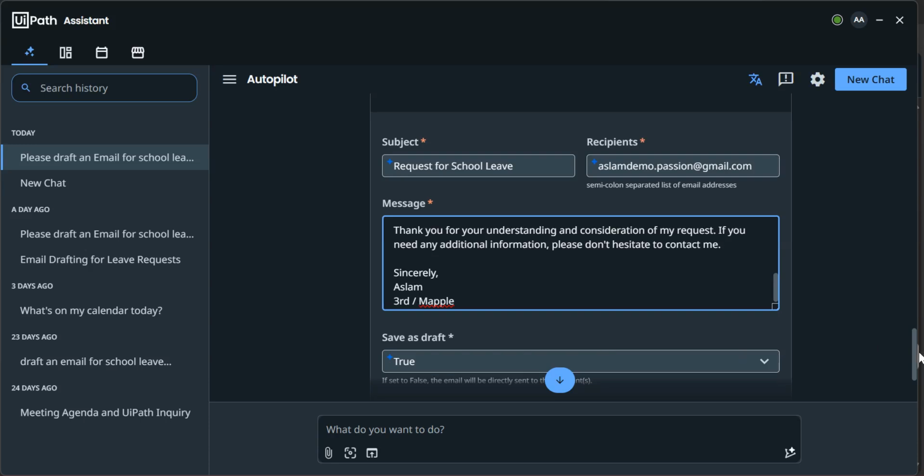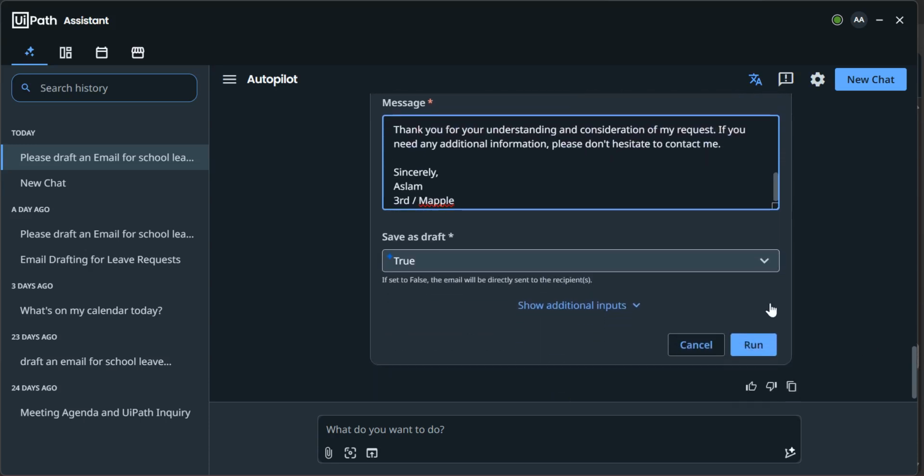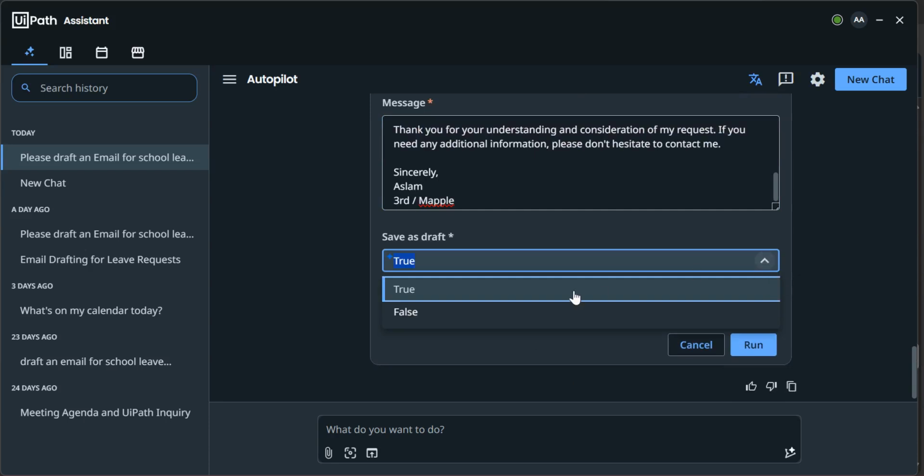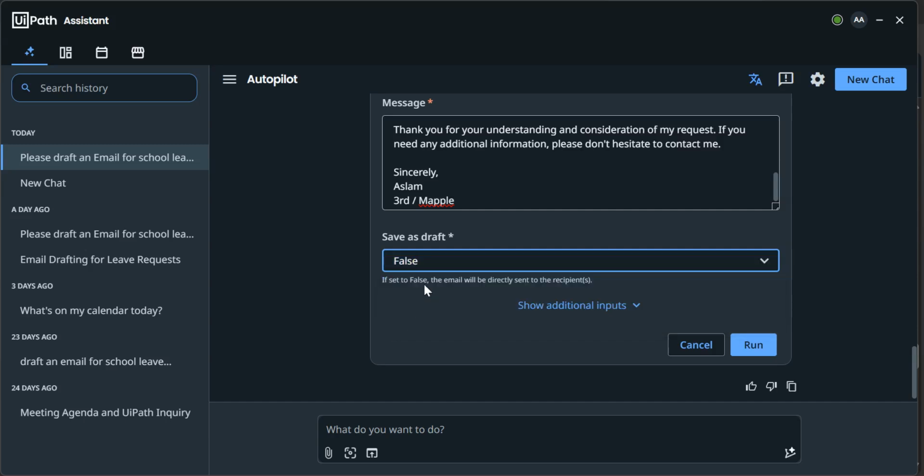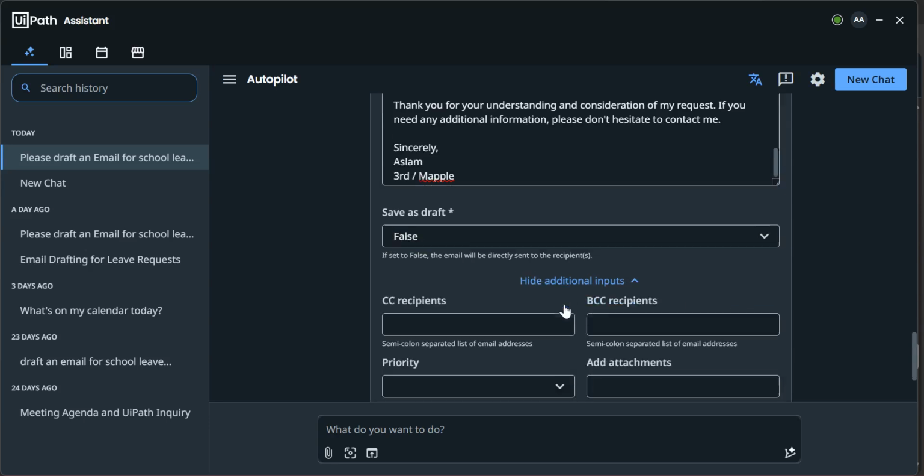Okay, if you see at the bottom, it is asking about save as draft. Here it provides two options, true or false. So what you need to do is choose whether to save a draft message or send directly to the particular email, right? So I am selecting false. If I select true, then a draft message will be created and stored in my Gmail. So I need to go to my email, verify, and then send. Since I don't need that, I directly want to send to the particular email, so I selected false and show more options.